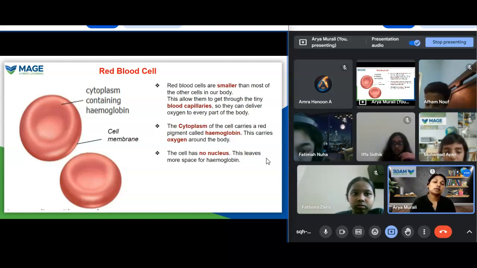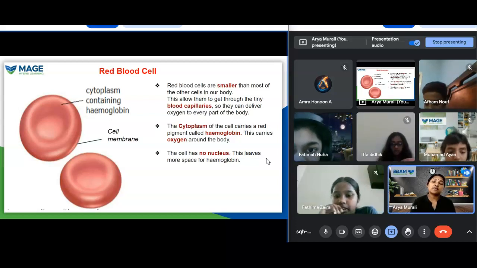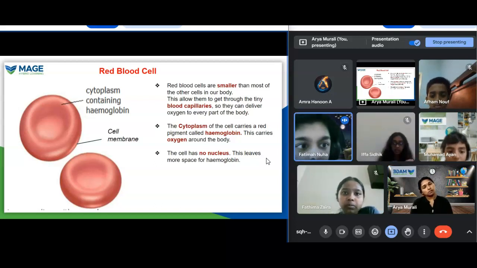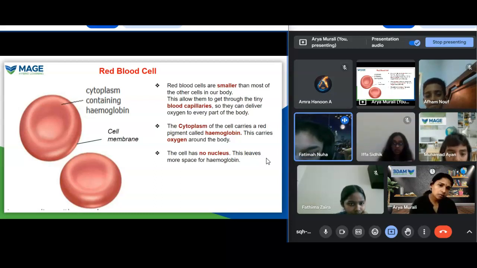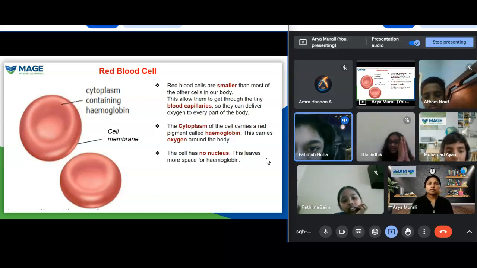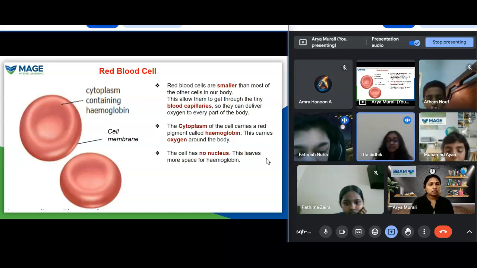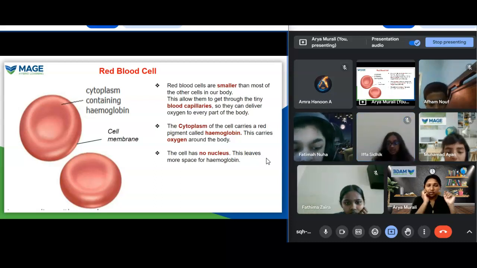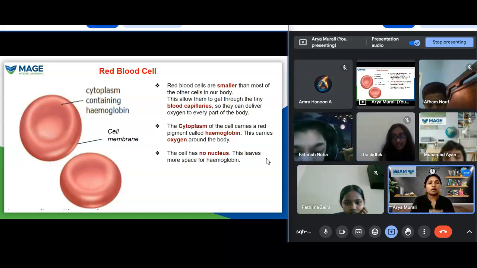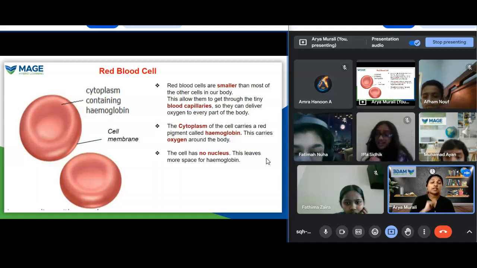Nuha, why do red blood cells not have a nucleus? Is the answer correct? Oh, okay, good. Thank you. Fine. It was not clear for me. Okay, thank you. So that's correct.